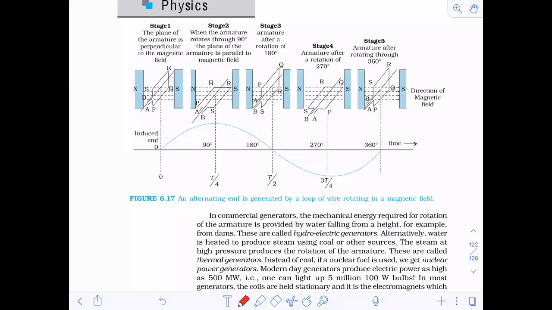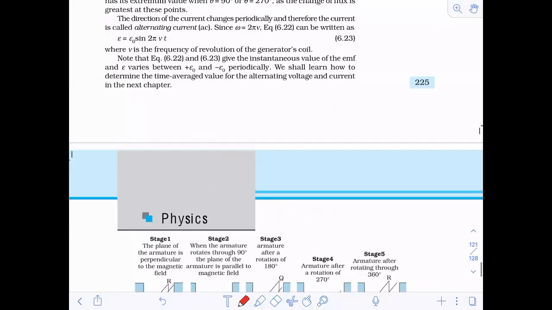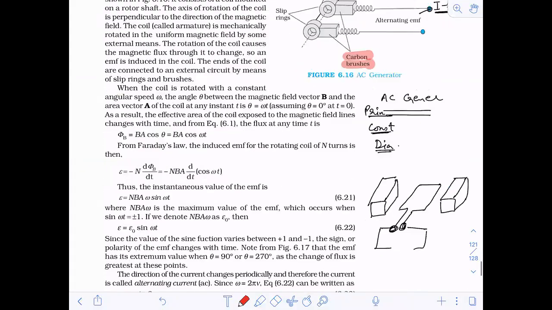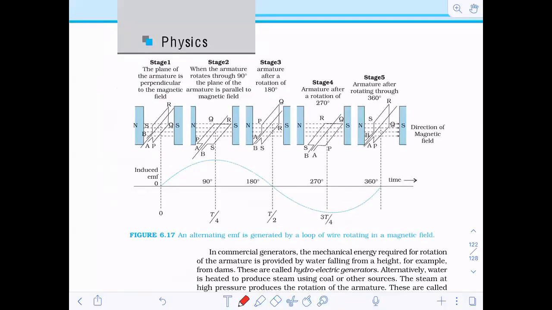You need not draw this diagram. Let me tell you one thing, this is a shortcut. If you are able to explain the examiner this much, you will get the full mark. Draw the figure, write down everything. And if you are just able to write down one line, highlighted, that the current direction changes as the orientation of the loop changes in the field.